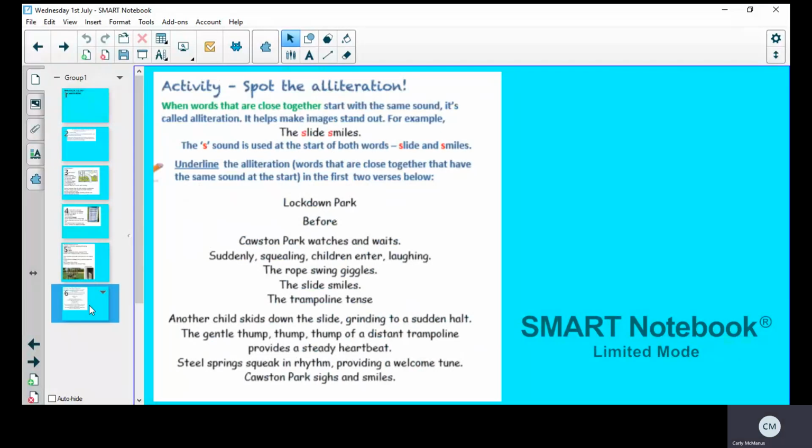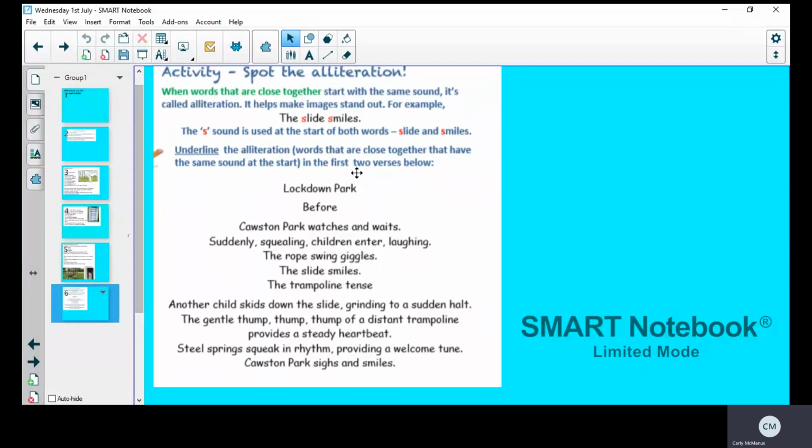So just to go over what alliteration is: when words that are close to each other start with the same letter, it's called alliteration. This makes the image stand out. So for example, the slide smiles, you've got S, S. So slide and smiles are next to one another. There's no word in between, so that would be alliteration. The S sound is used at the start of both words, slide and smiles.